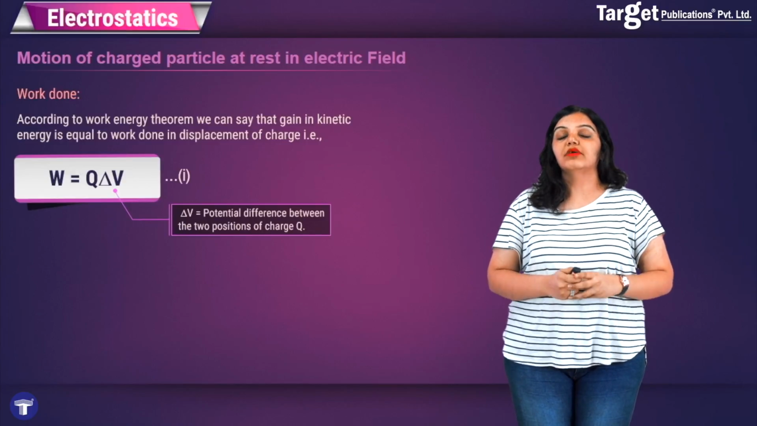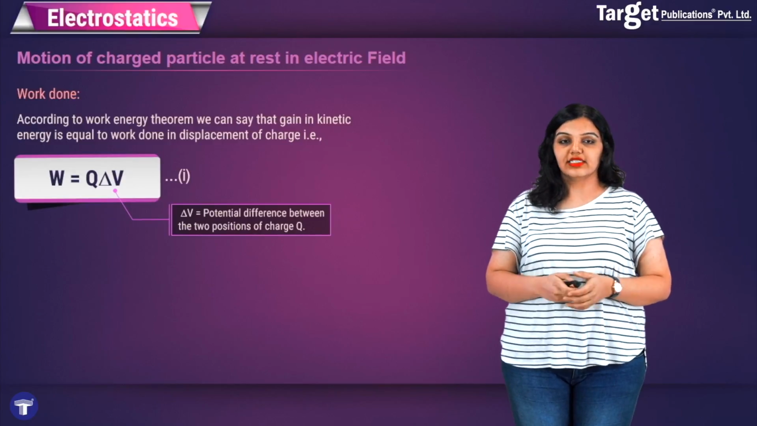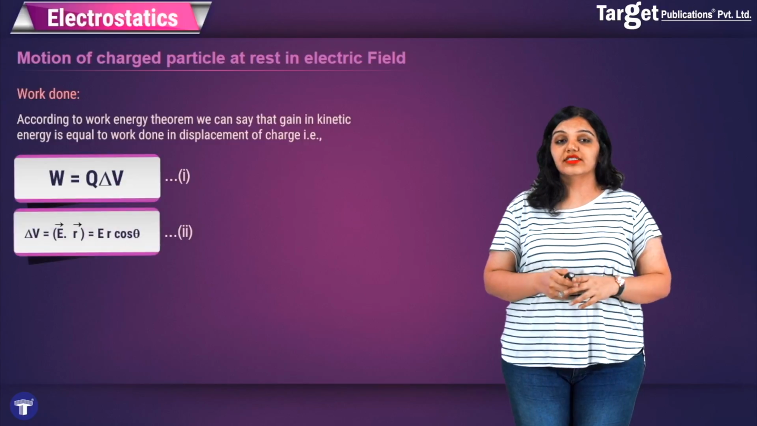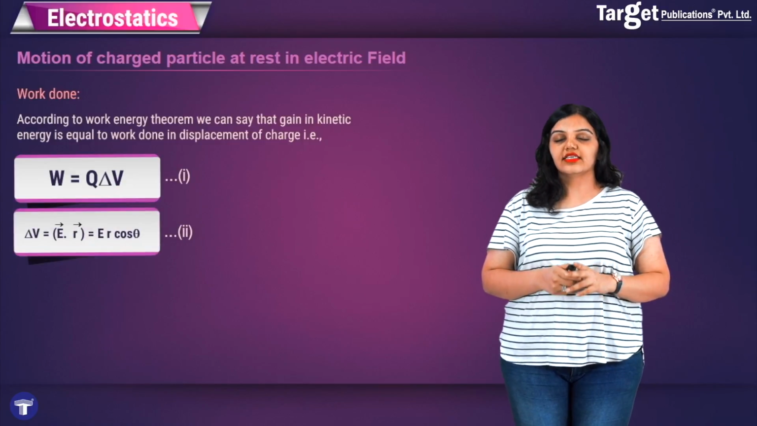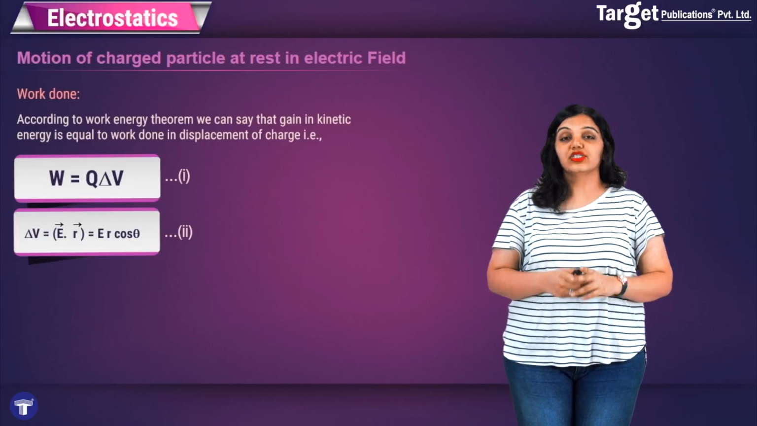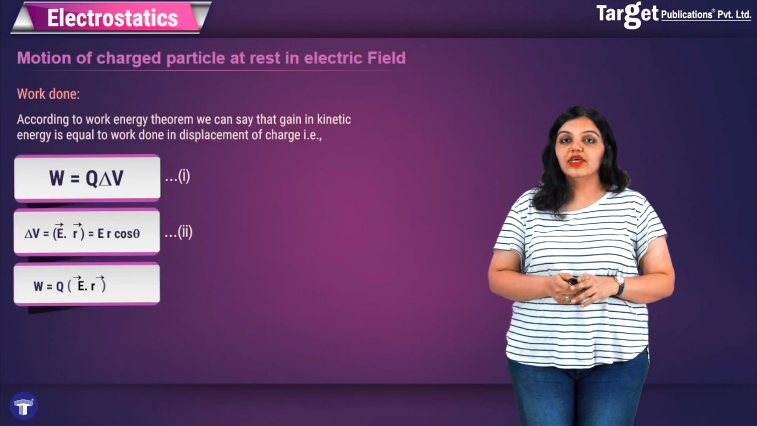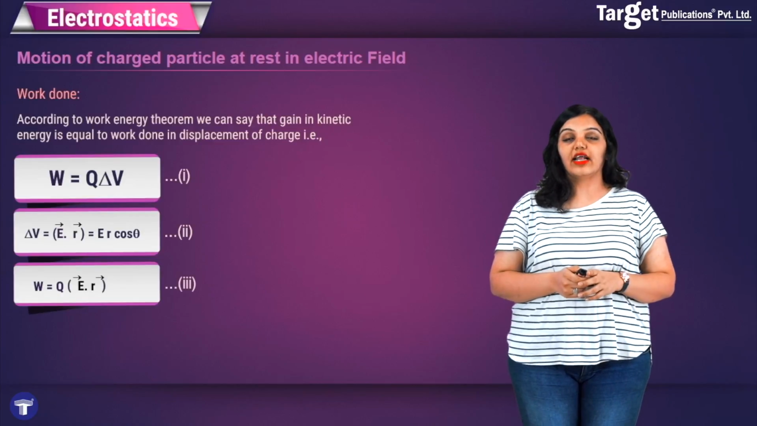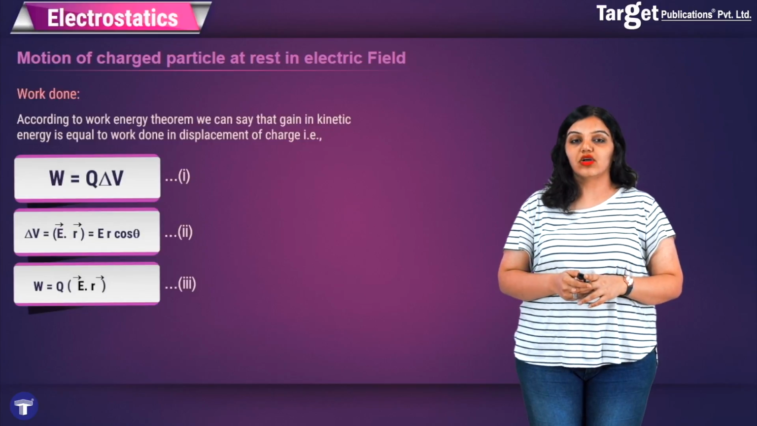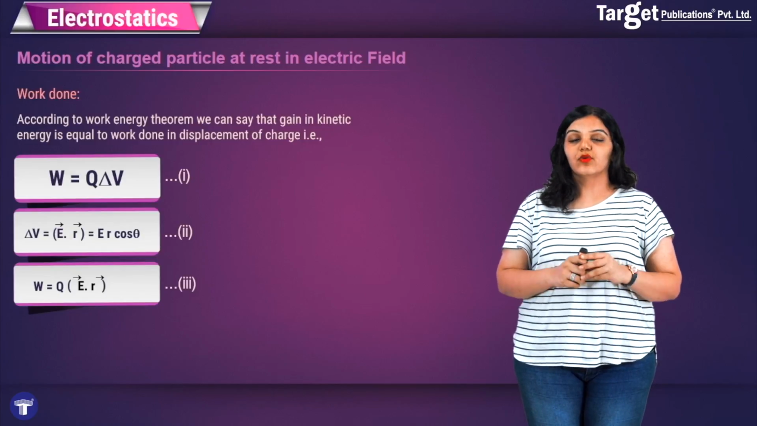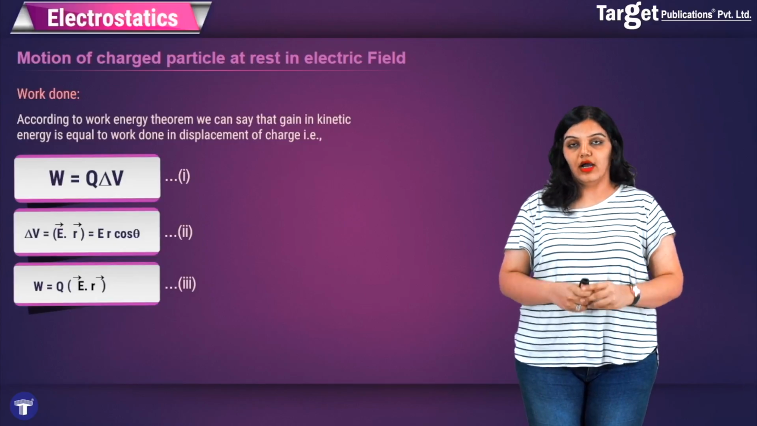For now, just remember that work done also has an extra formula, that is W is equal to Q delta V, and delta V can also be written as the dot product of the electric field E and r, that is delta V is equal to E dot r, which is Er cos theta. Using equations 1 and 2, I get W is equal to Q, and I substitute the value of delta V from equation 2, and I get W is equal to Q E dot r. So we get the formula for the work done by the electrostatic force is Q into E dot r.